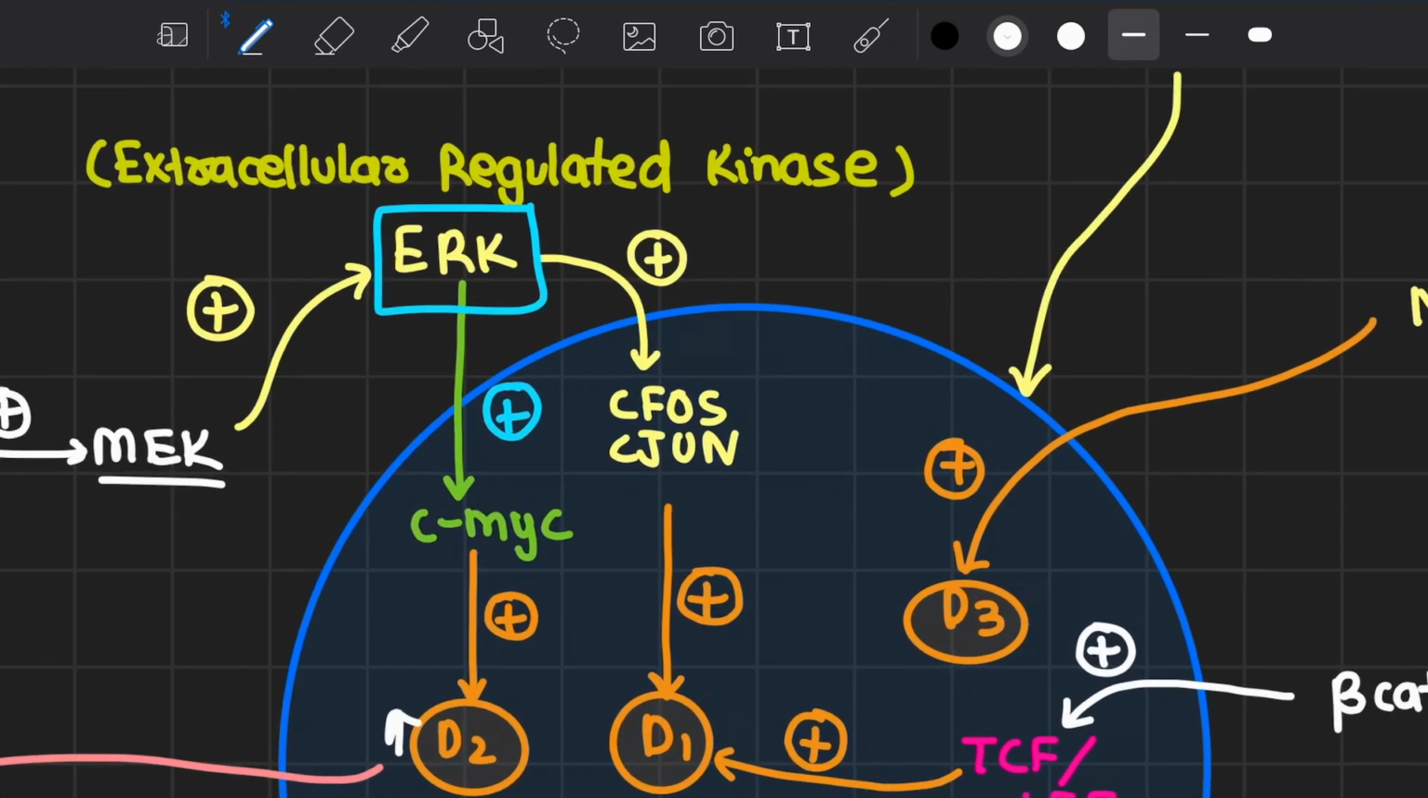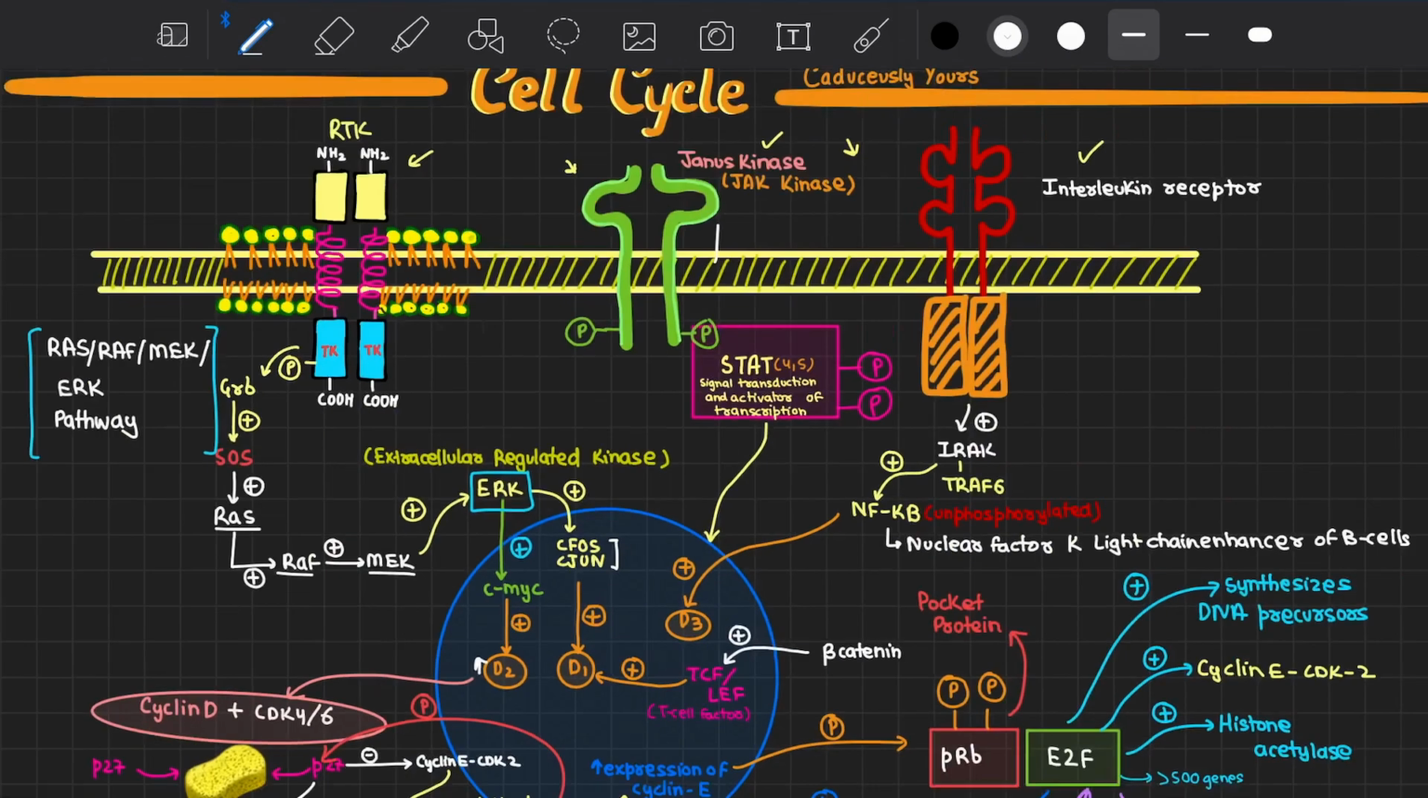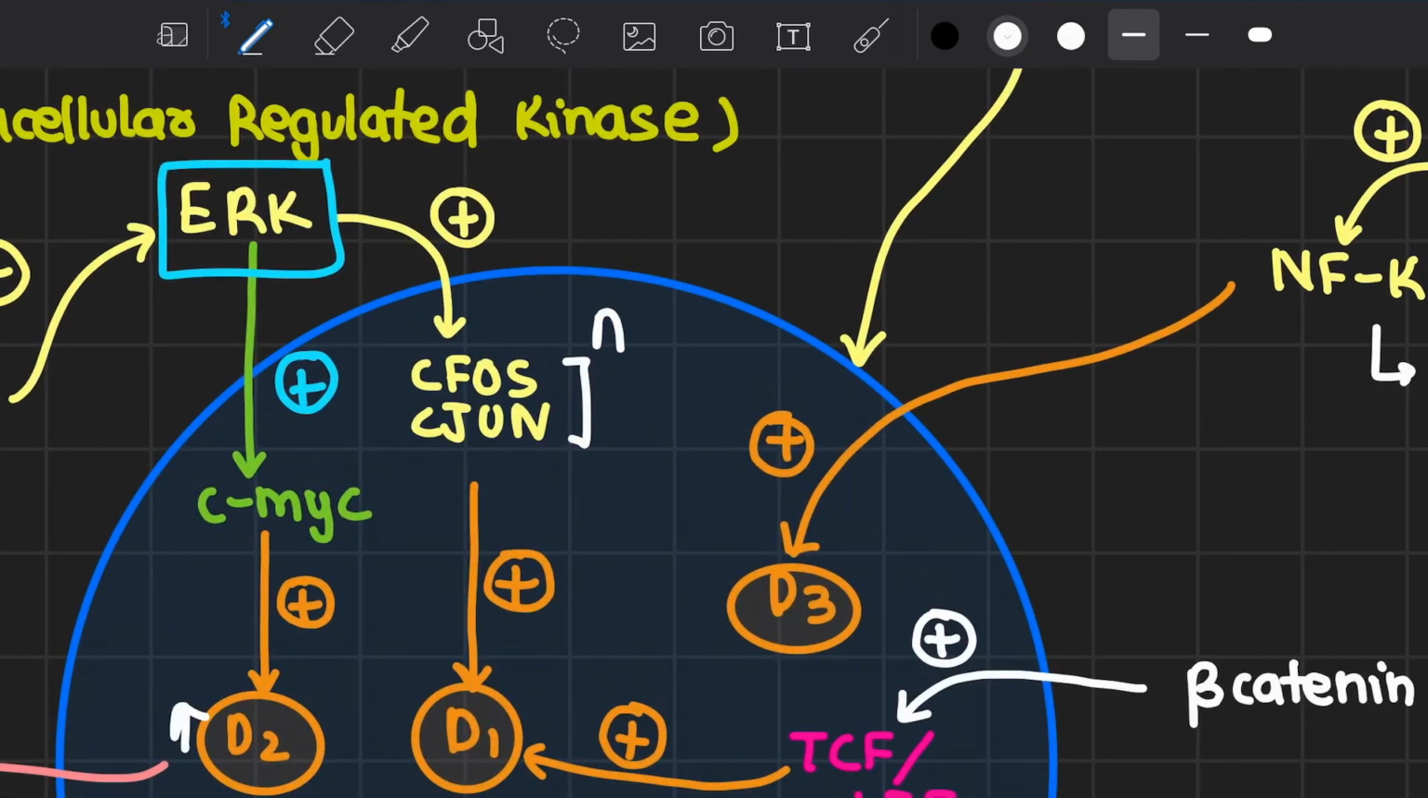Now this ERK can further activate c-Fos and c-Jun. They form a dimer known as activator protein 1. Now this activator protein 1 can further lead to enhancement of transcription of cyclin D1.